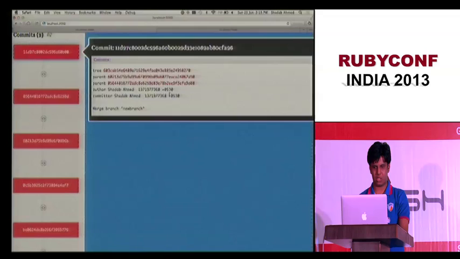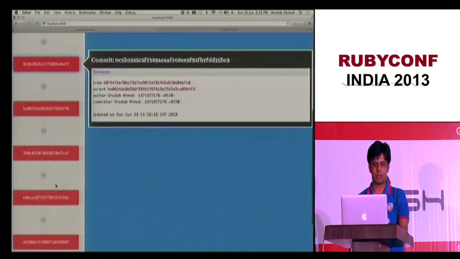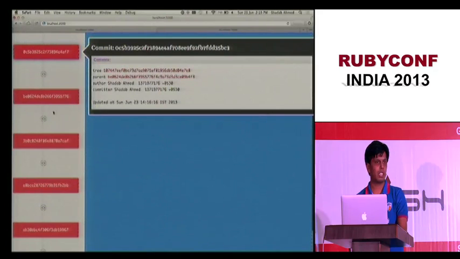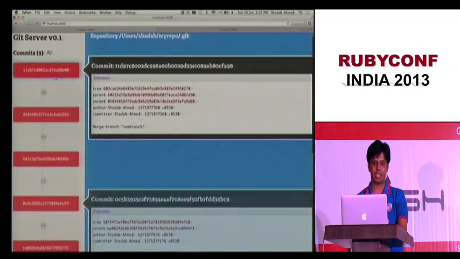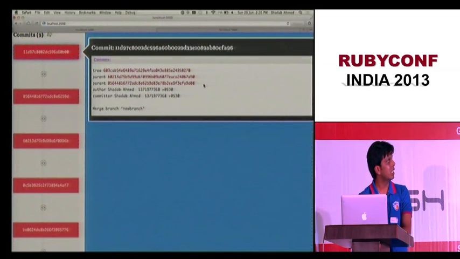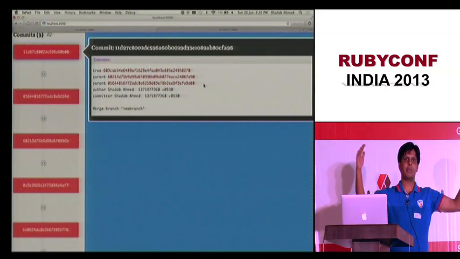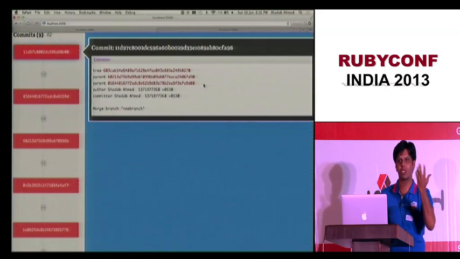In fact, you see right now, for this parent, there are 2 parents. All our early commits only had 1 parent. So that was more like a linked list earlier. But right now it looks a little different. There are 2 parents. So what are these 2 parents? These 2 parents are there because our branches diverged like this, and they merged back like this. So there should be a diamond sort of shape.